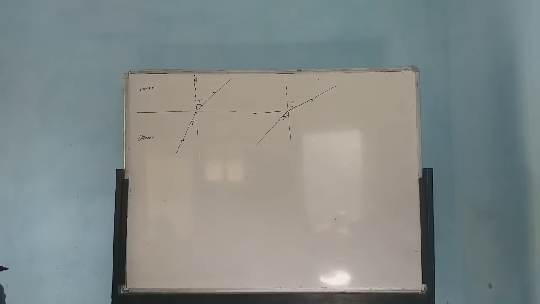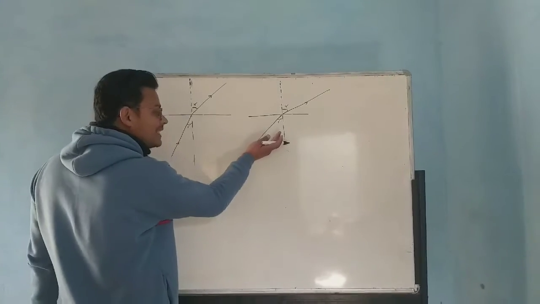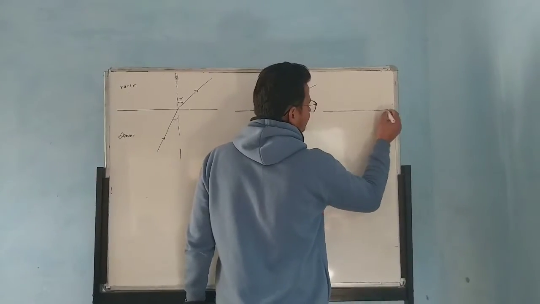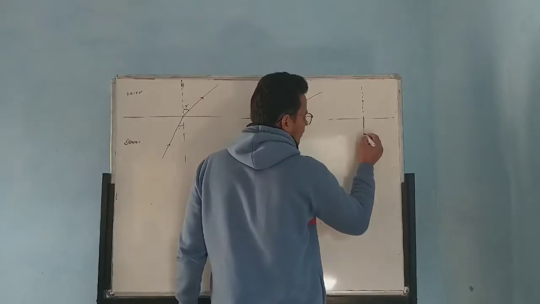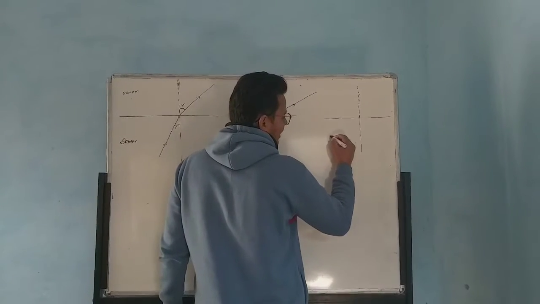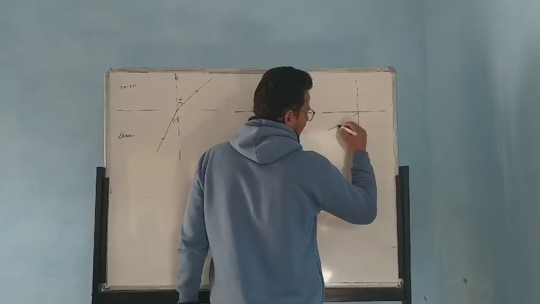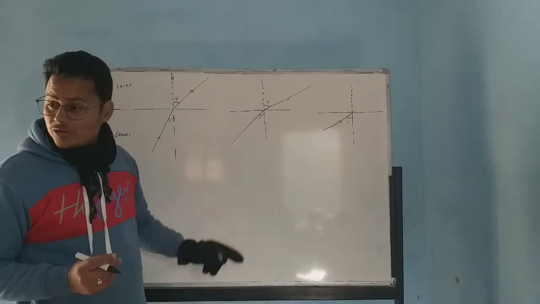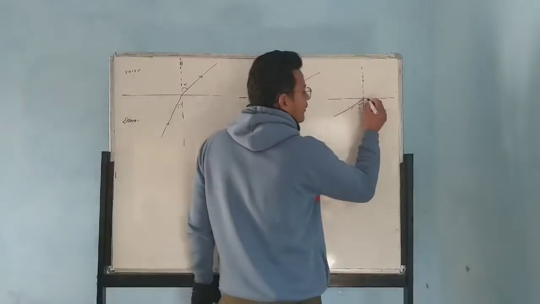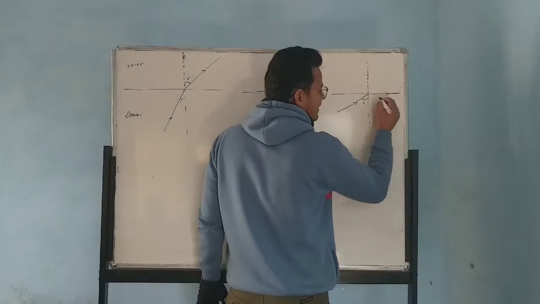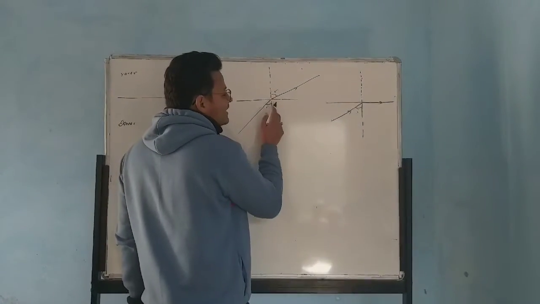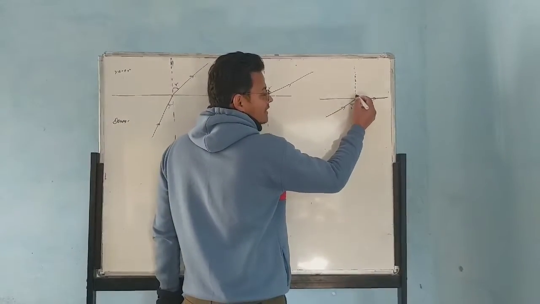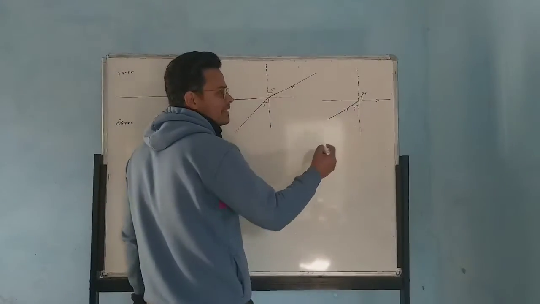Now what will happen if I am again increasing this angle of incidence? Just look here. Notice this phenomenon right now. Now I am again increasing this angle of incidence to some extent. This is the angle of incidence now. So the angle of refraction will also increase, and it will emerge touching the surface. Now this refracted ray will emerge touching the surface. So in this case, what is the angle of refraction right now here? 90 degrees. This is the angle of refraction.